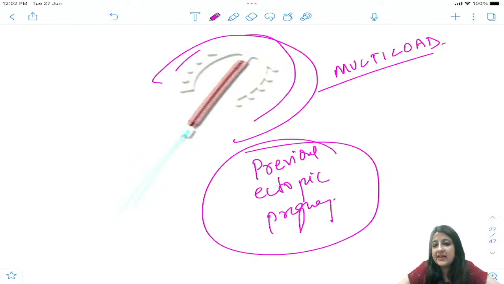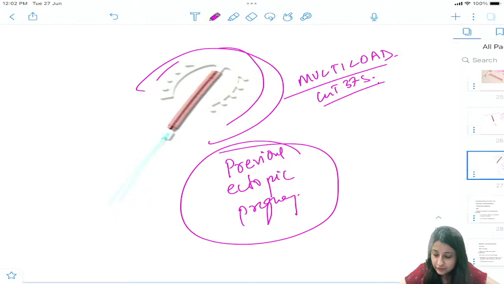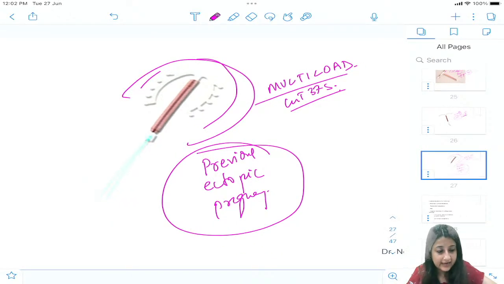Previous ectopic pregnancy, is it a relative or absolute contraindication? Very good. If it's Lippes loop, first generation, all those you don't need to worry about. Most of you are writing absolute.